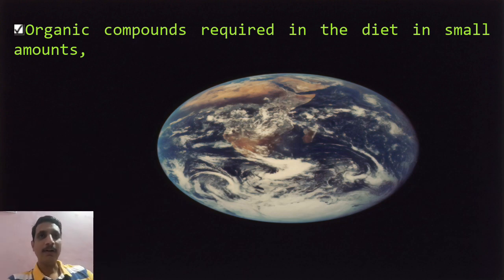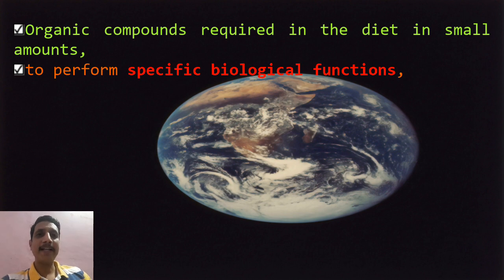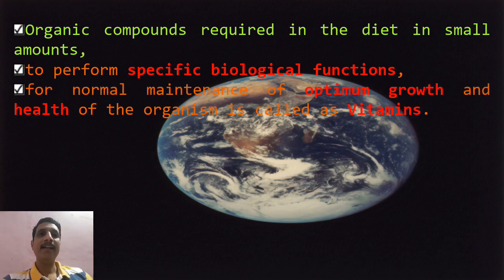Vitamins are organic compounds. They are required in food in very small amounts. These organic compounds perform specific biological functions in our body, required for normal maintenance of optimum growth as well as health of the organisms.